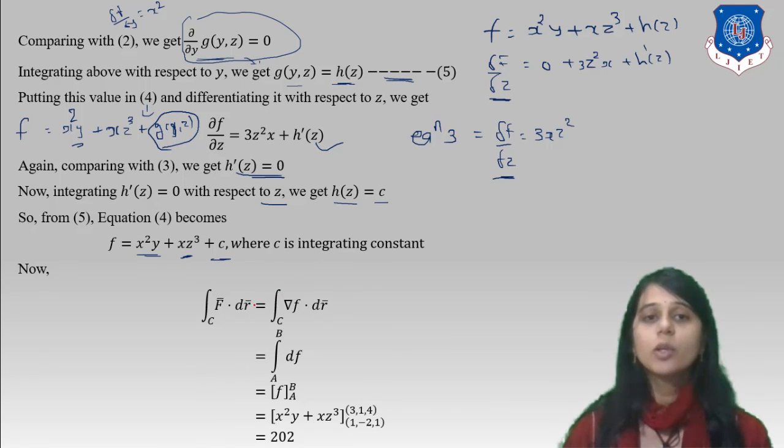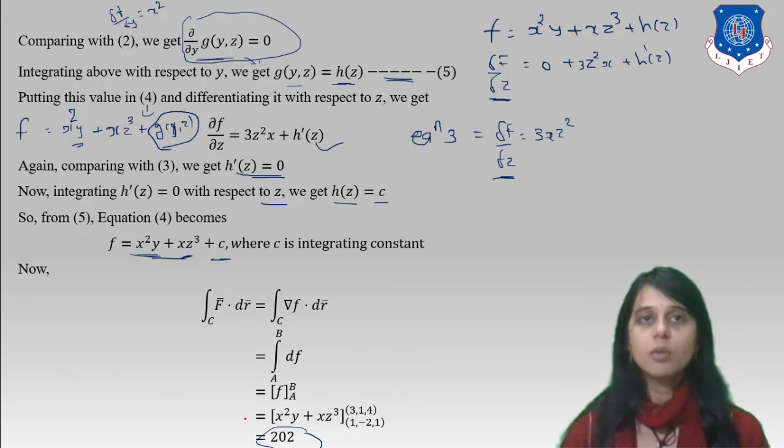Now we have to find the value from A to B. We are taking the integration of F bar into dr equal to the integration over path C of ∇f into dr. What is df? df is f from A to B. The function is x square y plus xz cube, and the points are (1, -2, 1) to (2, 3, 1, 4). Put the values in this equation, upper limit minus lower limit, we get the answer as 202. Okay, so this is our example of the three dimension.